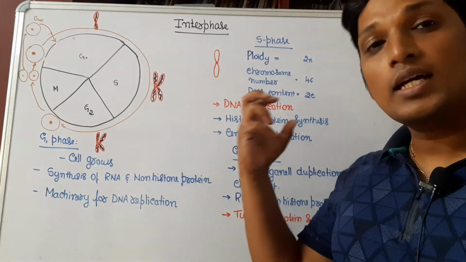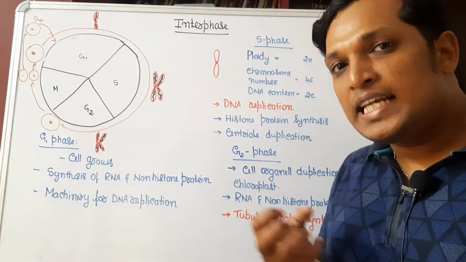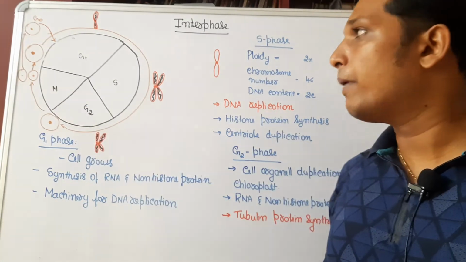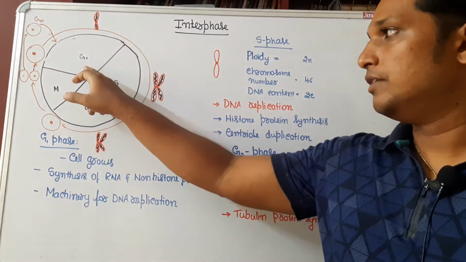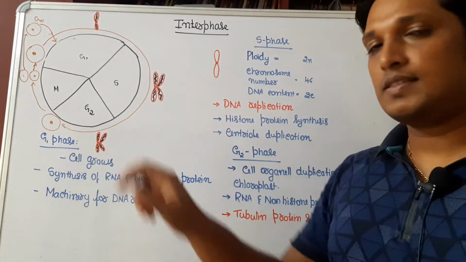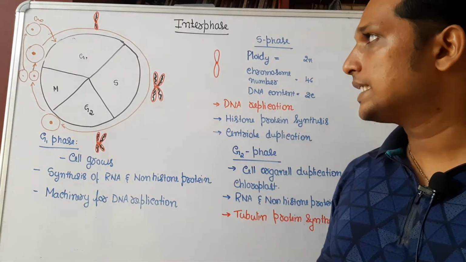It is also called the resting phase, where all the things which are required for a daughter cell are prepared. It is broadly divided into three stages: G1 phase, S phase and G2 phase. G1 phase, or gap 1 phase. What happens to a cell?